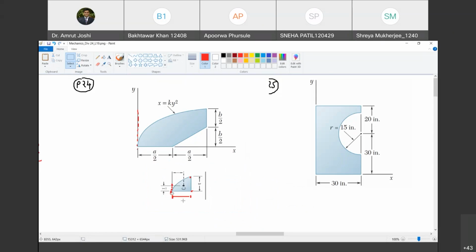But whatever we call x bar here now becomes y bar, and whatever we call y bar here now becomes x bar. Do you agree with me? So we have to use the same formula, but we have to take x bar as y bar here and y bar as x bar. Happy? Okay. So the first figure is this parabola. Do you agree with me? This is the first one, A1. Happy? And from that, I need to subtract this triangle. Easy? Okay.